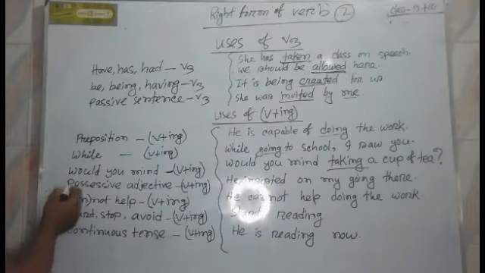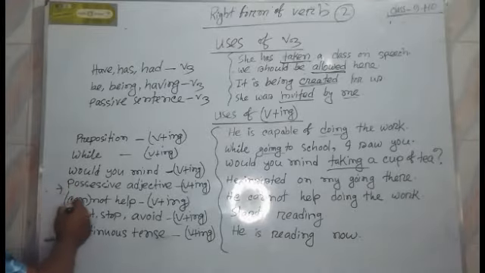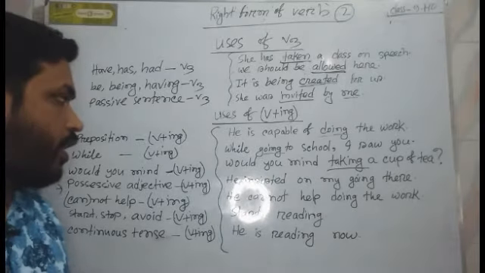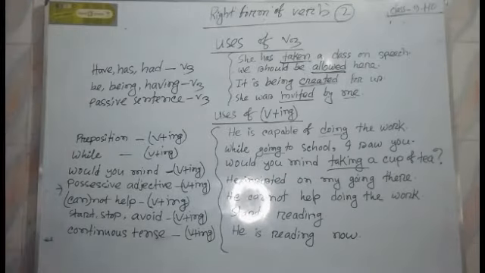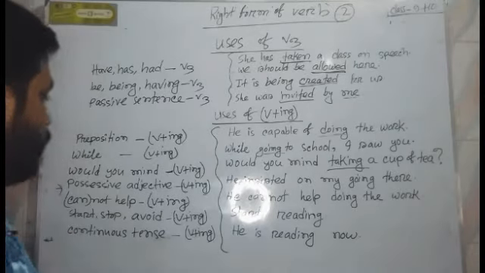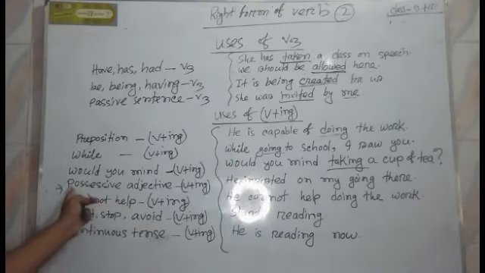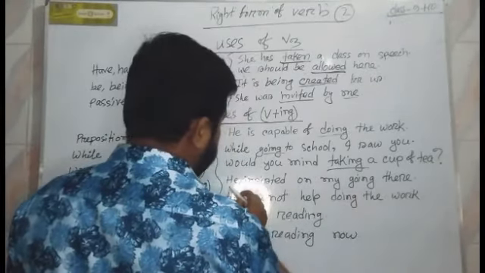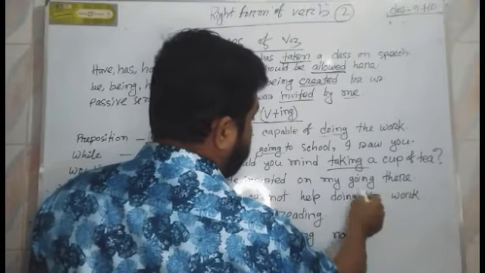And the next rule is after possessive adjective. We know possessive adjectives are my, his, her, their, your, etc. After possessive adjective we use verb plus ing. Look at the example. He insisted on my going there.